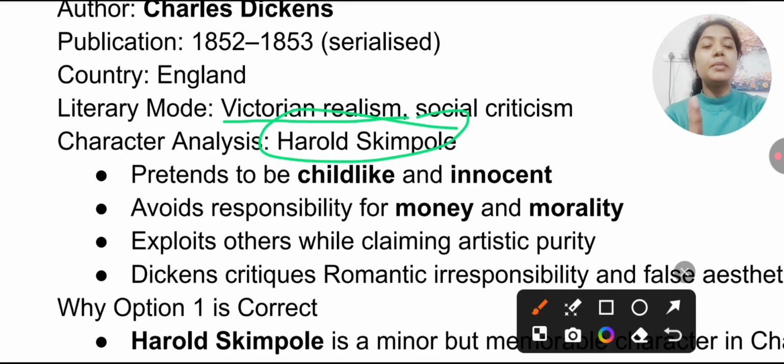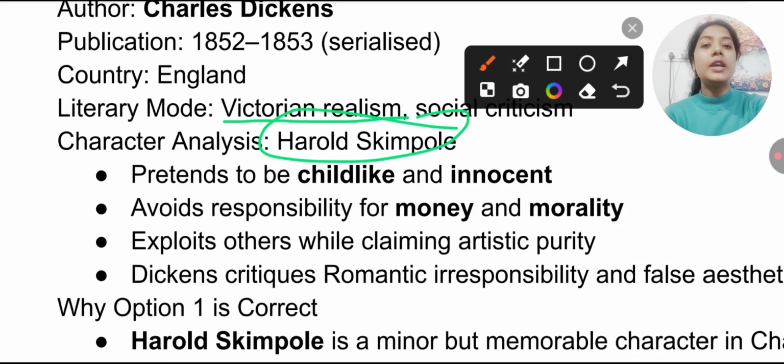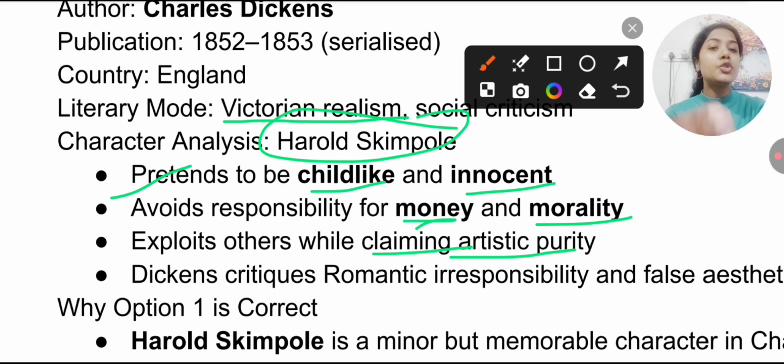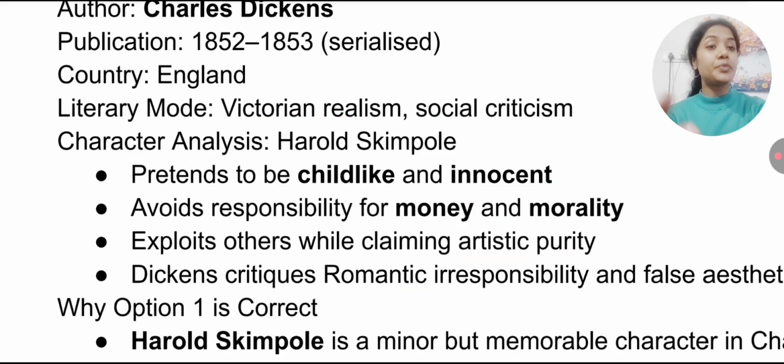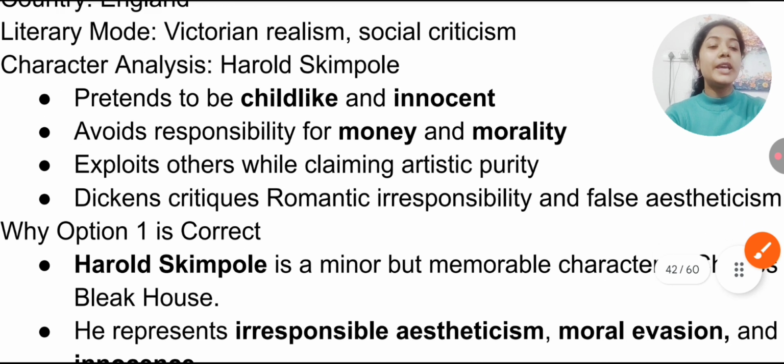And Harold Skimpole, let's analyze this character. Here he pretends to be childlike and innocent. He avoids responsibility for money and morality, and also he exploits others while claiming artistic purity. So here Dickens critiques romantic irresponsibility and false aestheticism. Okay, remember, false aestheticism.